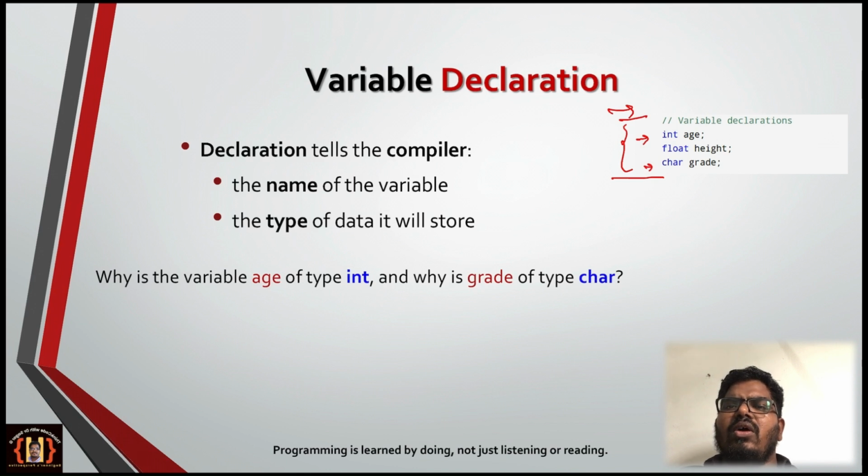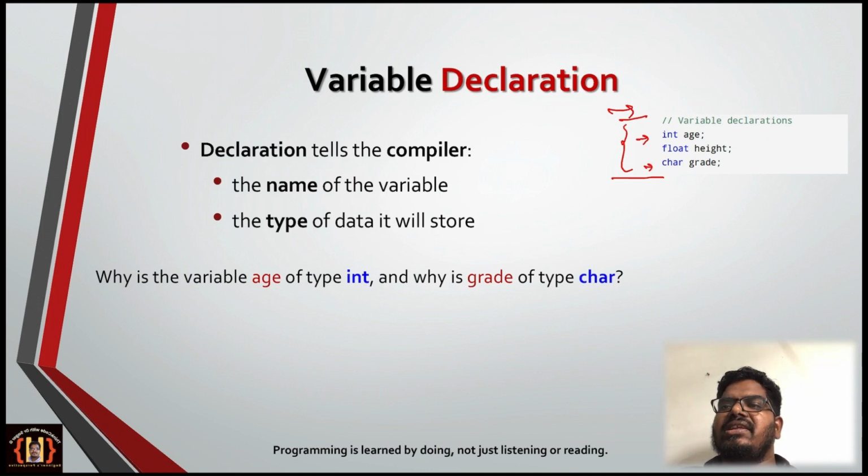Now, why have I chosen age of type int and grade of type character? Grade is usually A grade or B grade, C grade, and so on, so it should be a character. Age, we don't say 1.5 years or 2.5 years; we usually say 10 years, 20 years, or 30 years, so that's why it is integer type.